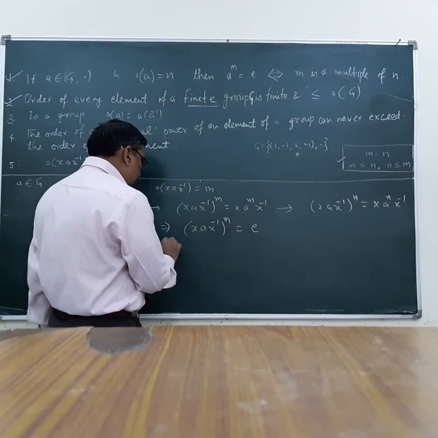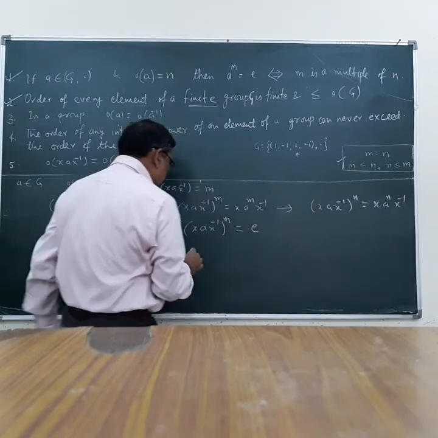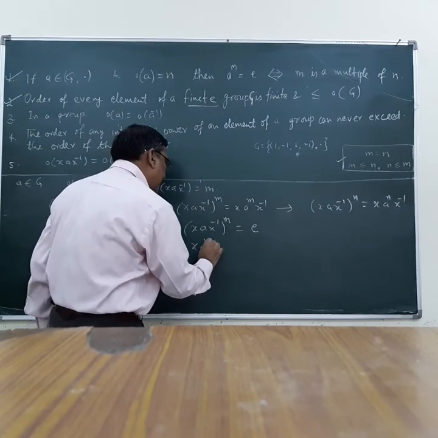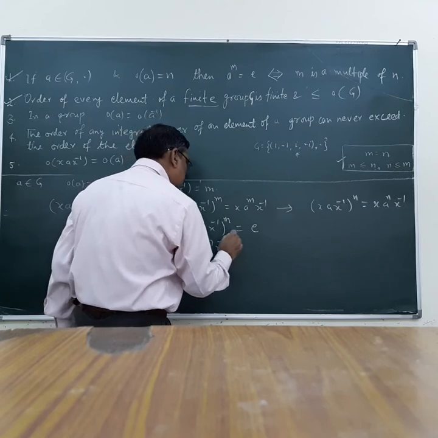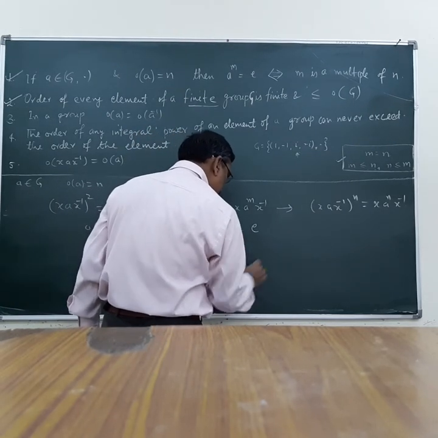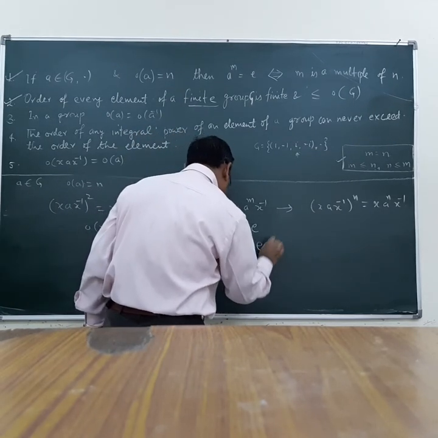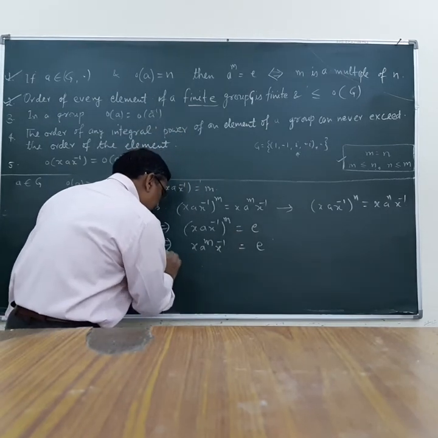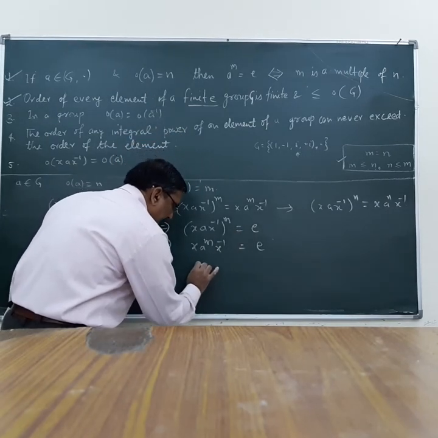So from this result I can say x a raised to the power m x inverse is equal to identity.